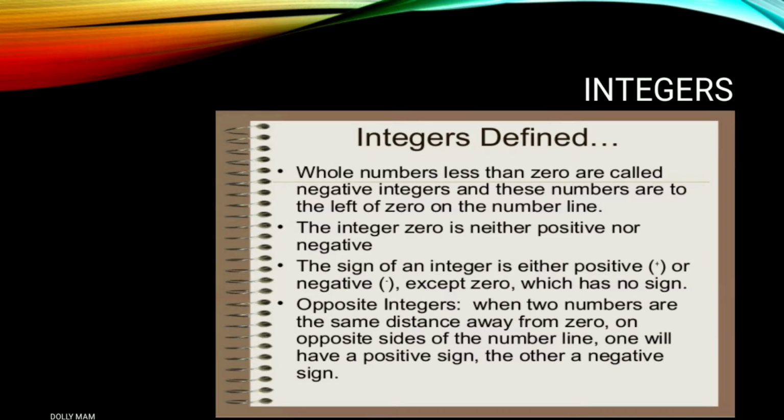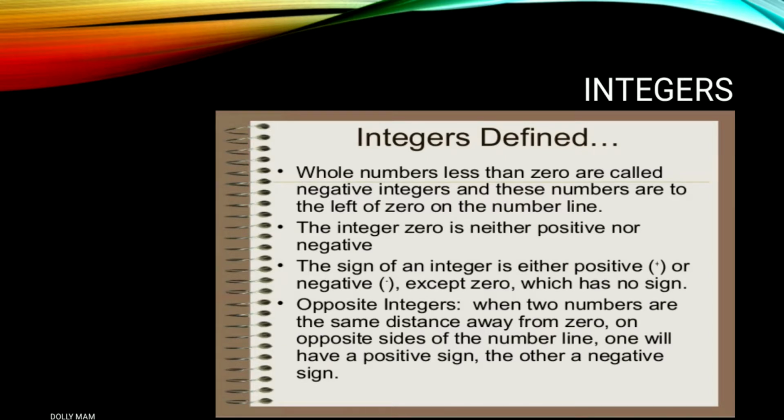So an integer is defined as a whole number. Numbers less than 0 are called negative integers, and these numbers are to the left of the 0 on the number line. The integer 0 is neither positive nor negative. The sign of an integer is positive or plus sign, negative or minus sign, except 0. What does it mean? It means all the numbers have negative or positive sign, it should be plus 1 or minus 1. Okay, it should be plus 25 or minus 25. But 0 has no sign.